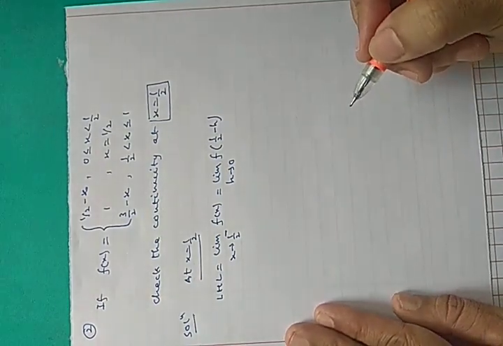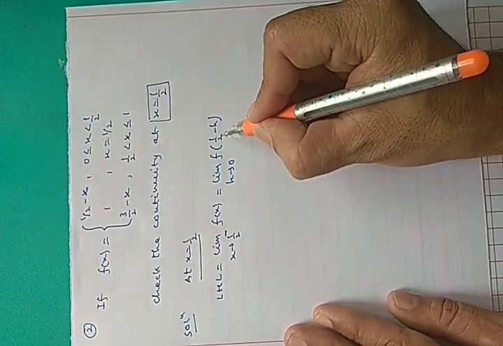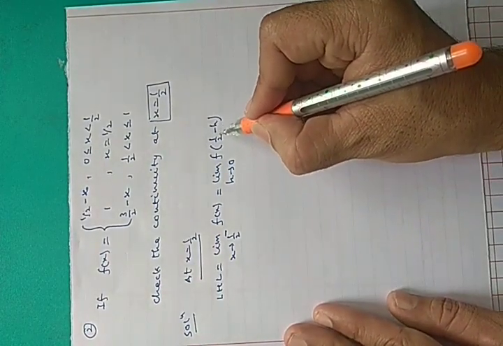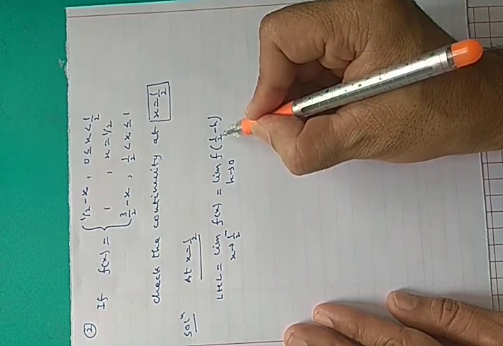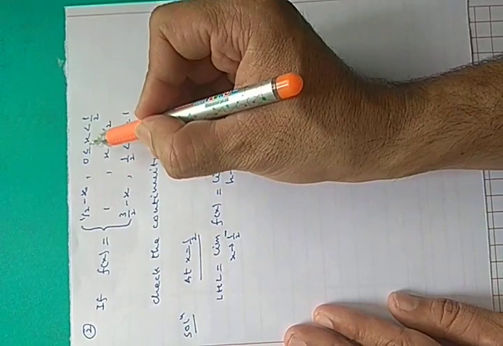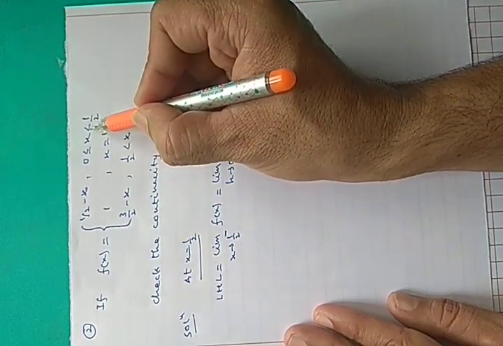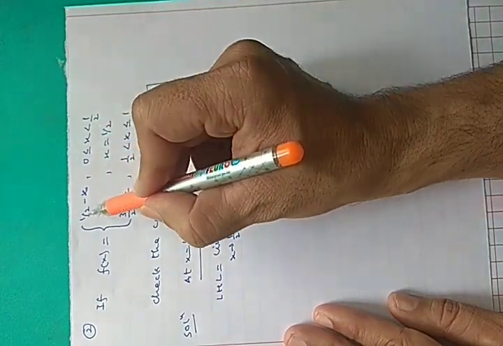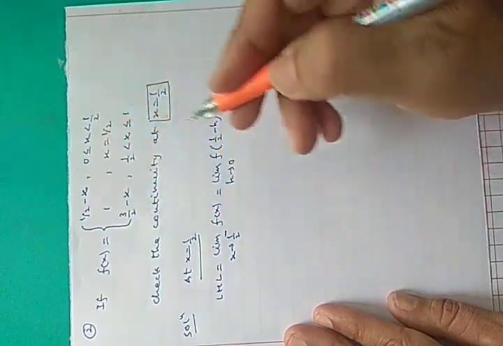Is it correct? Now you can see 1 by 2 minus h is a number slightly less than 1 by 2. So which function do you have to take? You have to take the function for which x is less than 1 by 2, so you take this function 1 by 2 minus x.